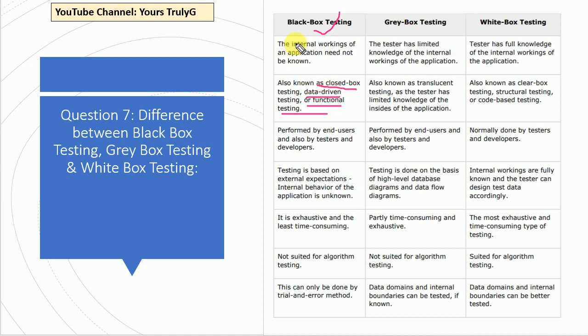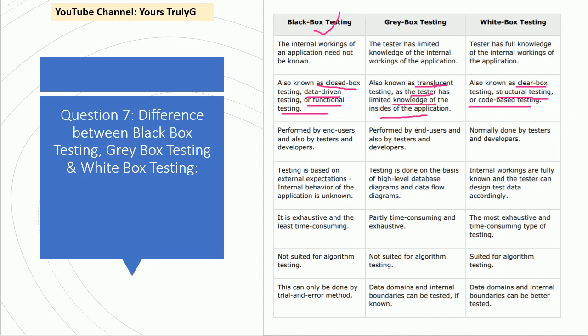Black box testing is also known as closed box testing, data driven testing, and functional testing. Coming to white box testing, it is also known as clear box testing, structural testing, or code based testing. And gray box testing is also known as translucent testing. As I told you, it's a combination of black box and white box, that's why we give it another name, translucent testing, as the tester has limited knowledge of the inside of the application.